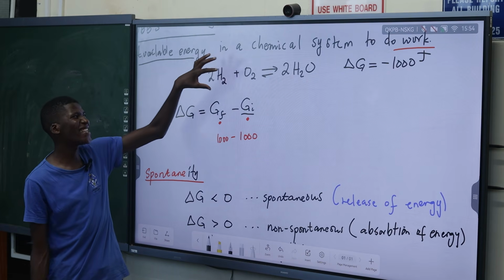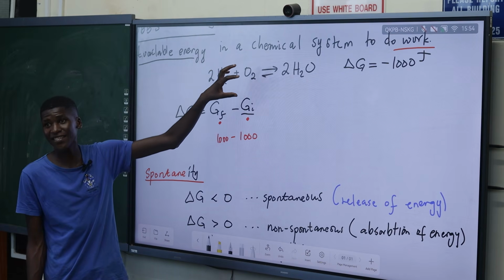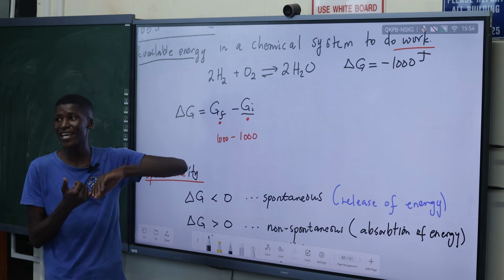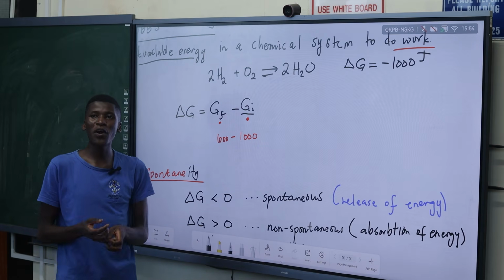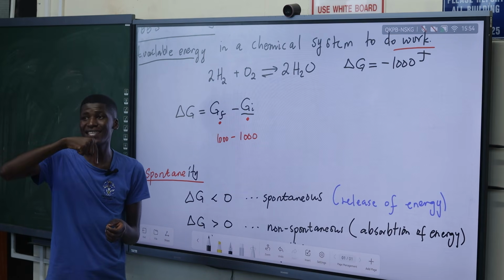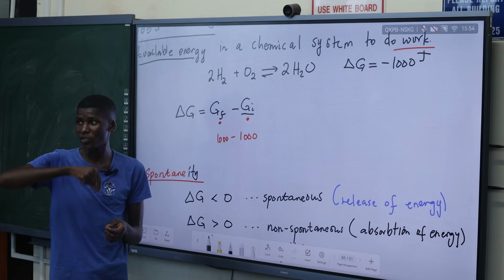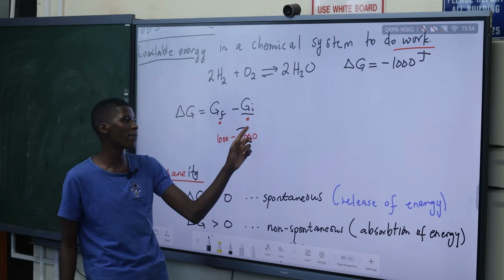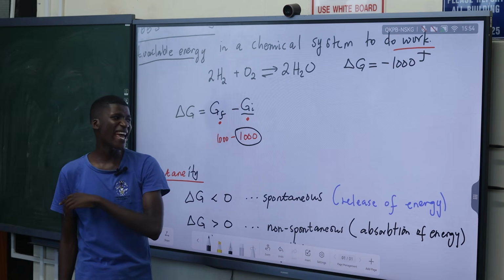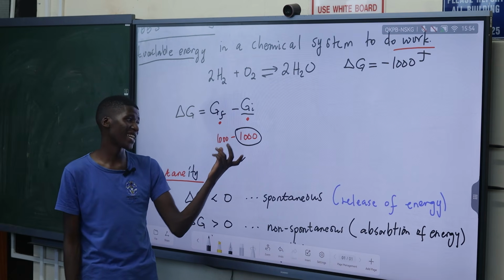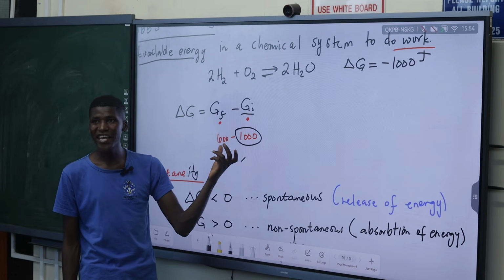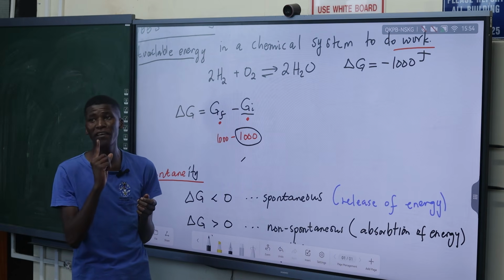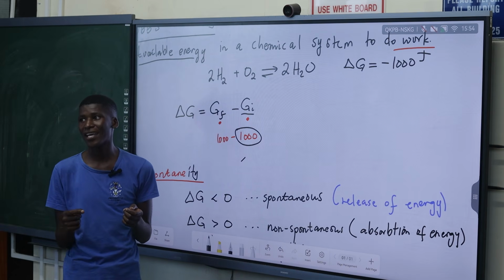So we have many atoms here that are reacting in the chemical system, and the total energy is the Gibbs energy. But remember, each and every particle contributes to the Gibbs energy. So if I say the Gibbs energy is 1000, there are millions of particles contributing to this 1000. It means we can find out what each and every particle contributes.